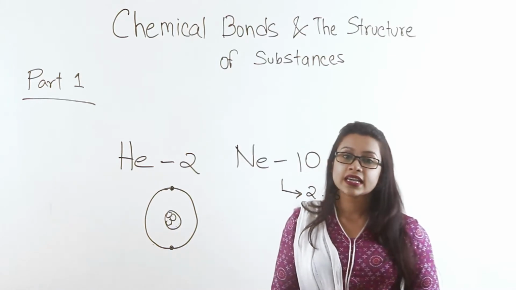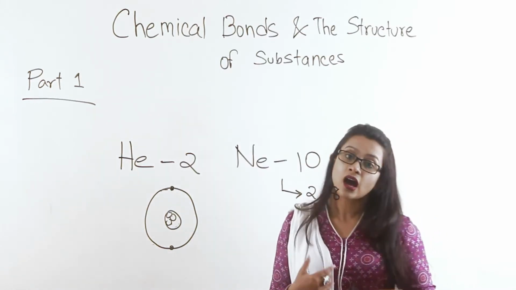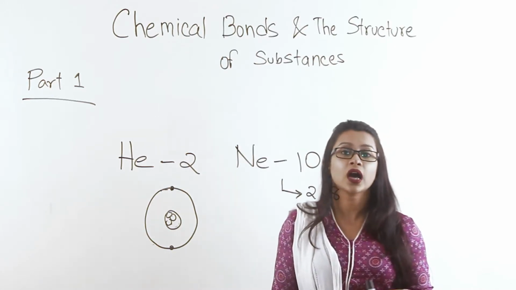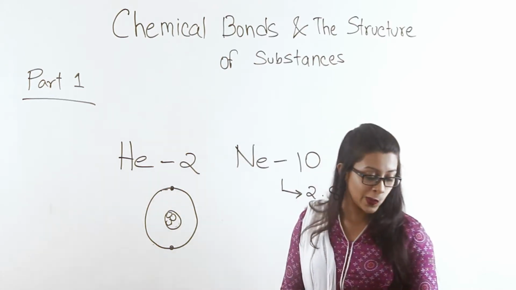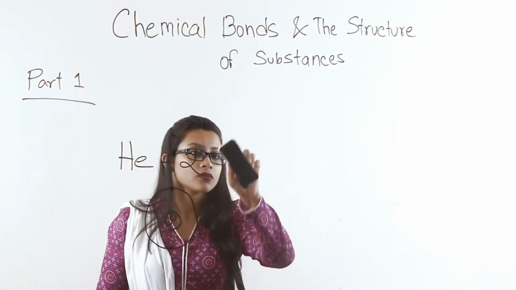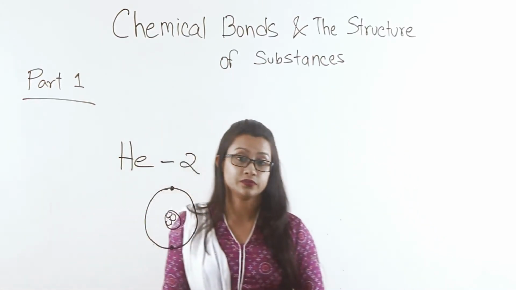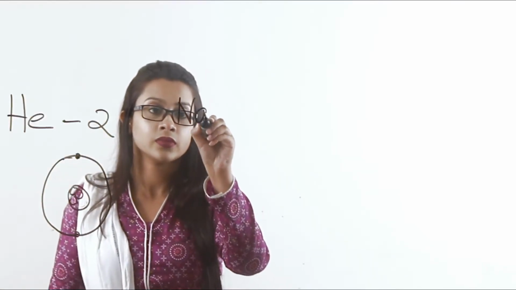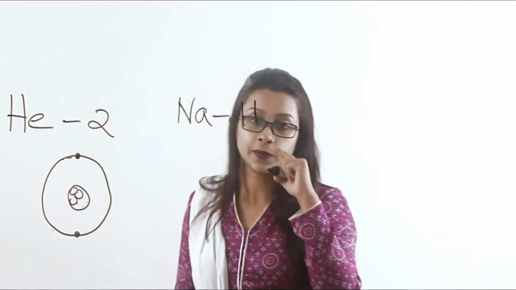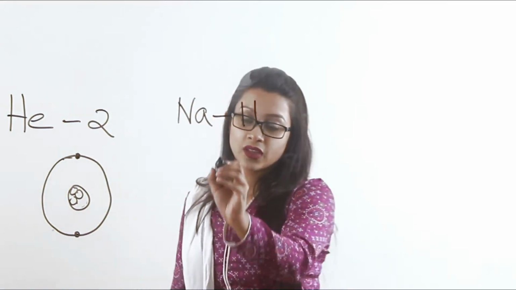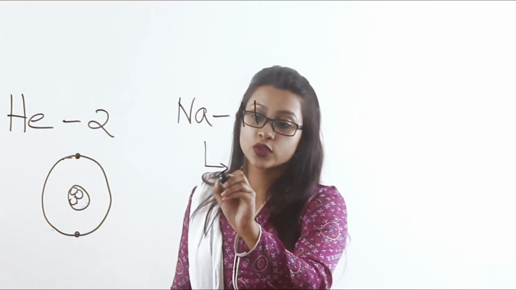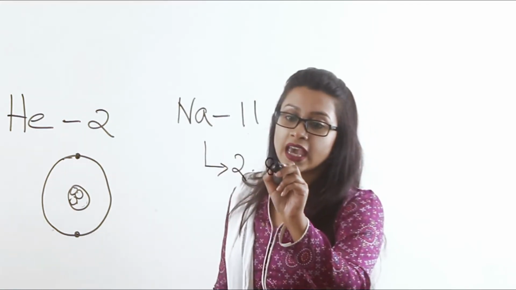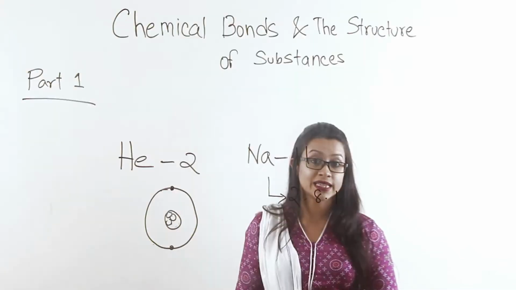In their case, they are made that way. They come that way in their elemental state, but what about other elements? Say, what about sodium? Sodium, with an atomic number of 11, has an electronic configuration of 2, 8, and there's one more electron that is left.